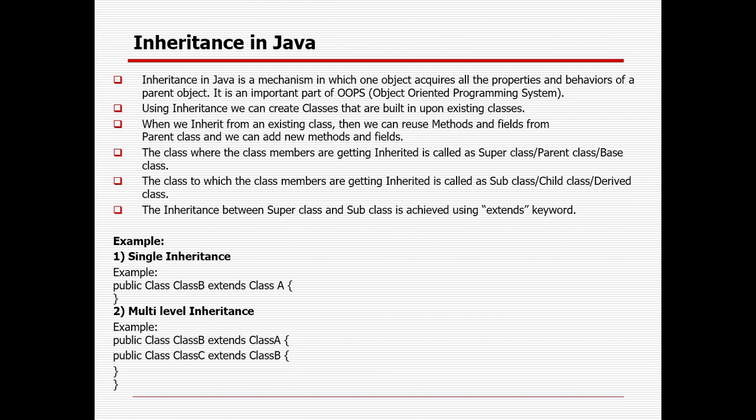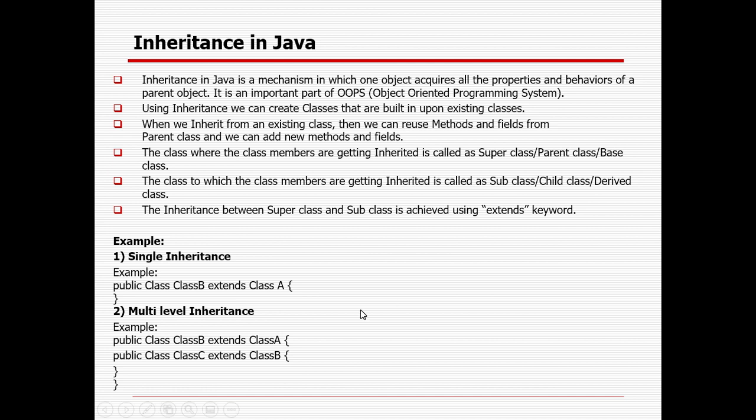Using inheritance, we can create classes that are built upon existing classes. When we inherit from an existing class, then we can reuse methods and fields from the parent class, and we can add new methods and fields as well in the child class. The class from where the class members are getting inherited is called superclass, parent class, or the base class. The class to which the class members are getting inherited is called subclass, child class, or derived class. The inheritance between superclass and subclass is achieved with the help of the extends keyword.